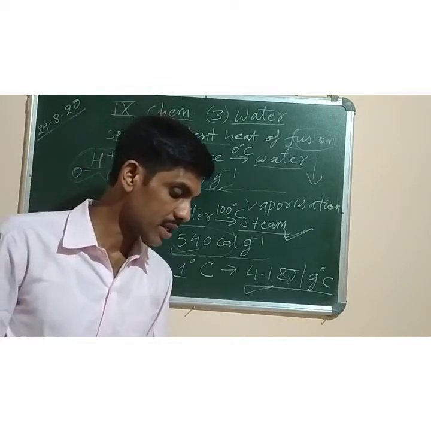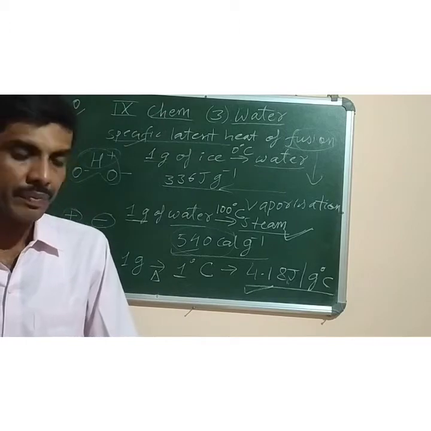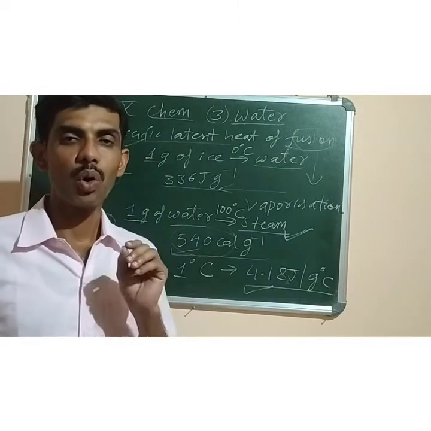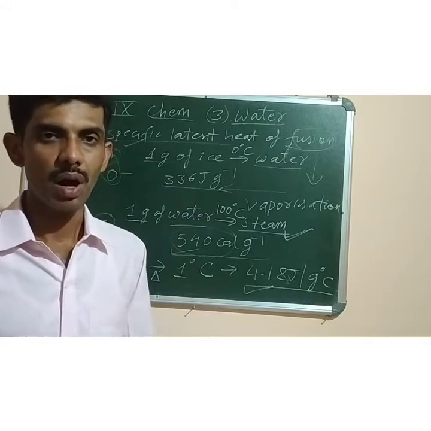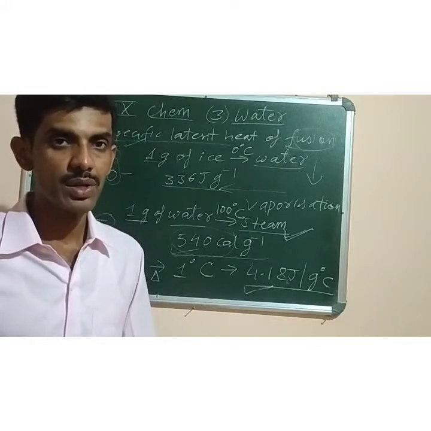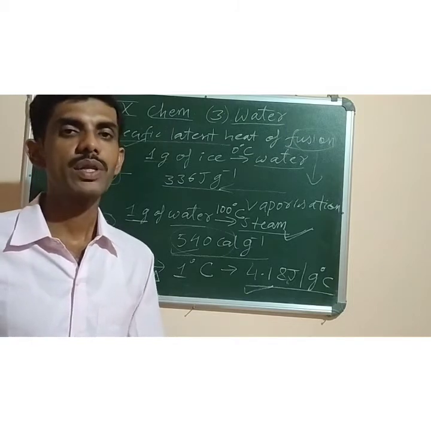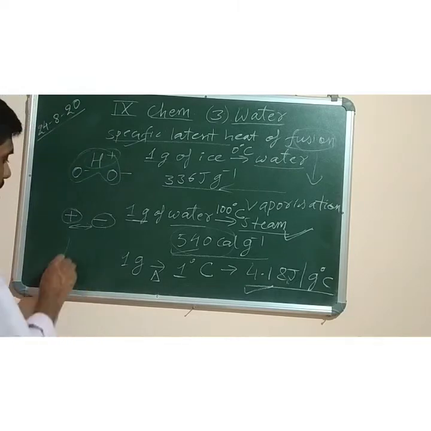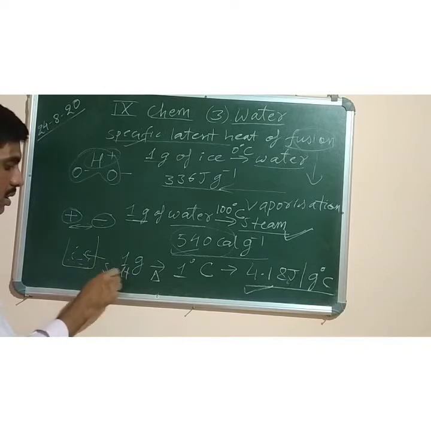And next one is solutions. What is a solution? A solution is a homogeneous mixture of a solute and a solvent. Homogeneous means, first of all, uniform composition. Suppose I take a beaker containing water in which salt is dissolved, a salt solution.